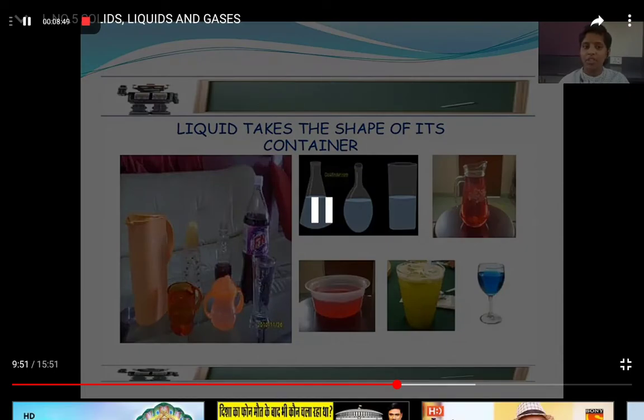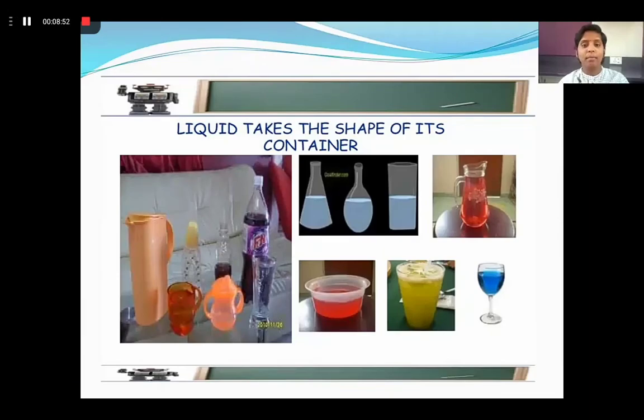Example you can see in the picture. There is water, milk, oil, juices. They are being taken in different containers. Okay, so liquid can flow from one place to another place and so these liquids are also called fluids. Sometimes we hear doctors recommend to take fluids. They don't say take the liquid. Sometimes they say liquid, sometimes they say fluid. Fluid means liquid, the watery substance, like your juices. Okay, so these are the fluids or the liquids.